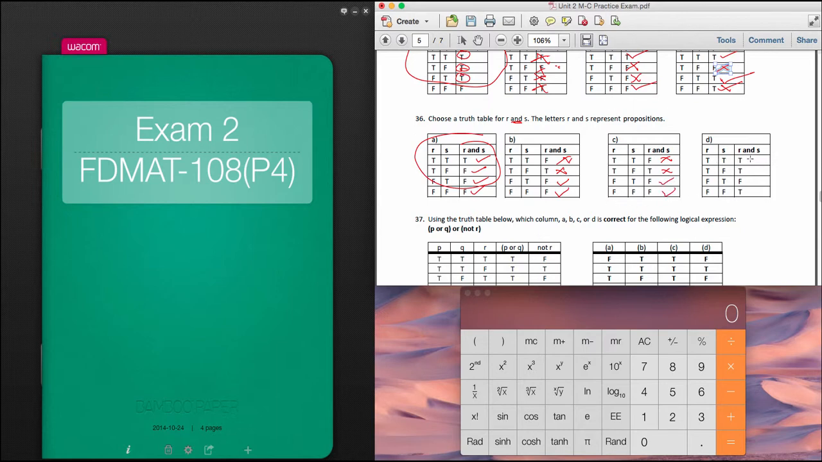True, true, true is actually correct. True, false, true is actually incorrect because it should be a false since one of those is false. False, true, false is actually correct. And false, false, true is actually incorrect. So that's how we can find out on A.